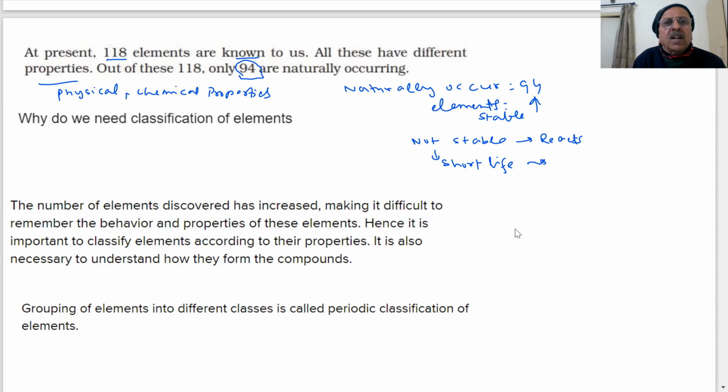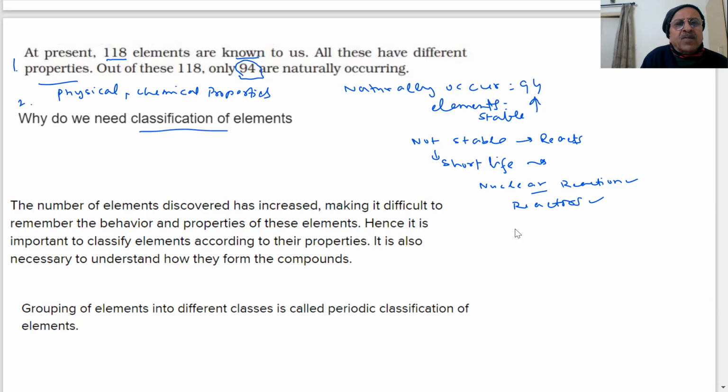And that means out of 118, only 95, and the rest of the elements have been discovered by man. Where they are discovered, they are man-made or artificial, what we say in nuclear reactors, nuclear reactions. There are a lot of nuclear reactions. Student, nuclear reactions take place. They are not stable. They will undergo certain reactions. Or in nuclear reactors, they have been made. Okay, they are not very stable. So this is the first thing.